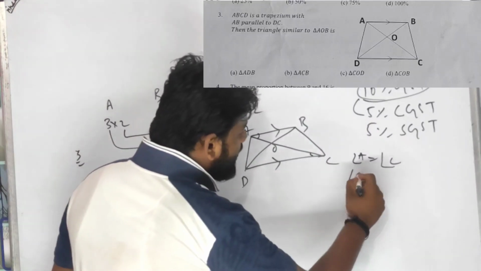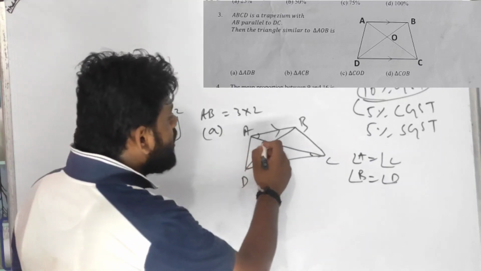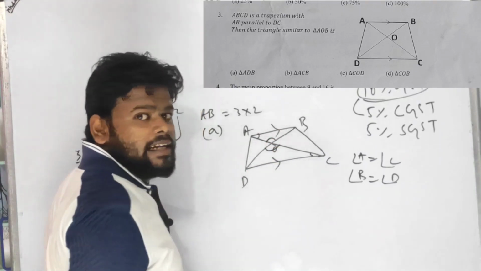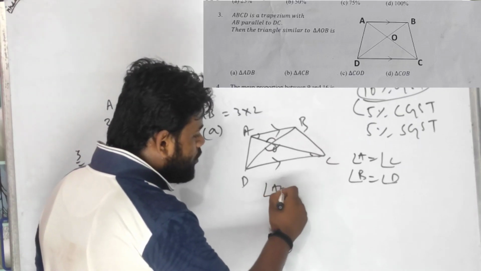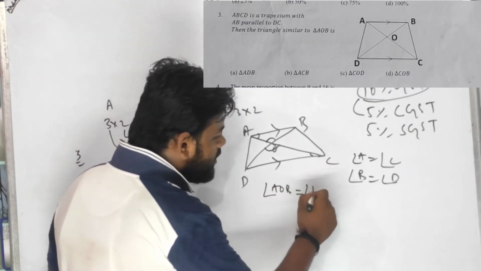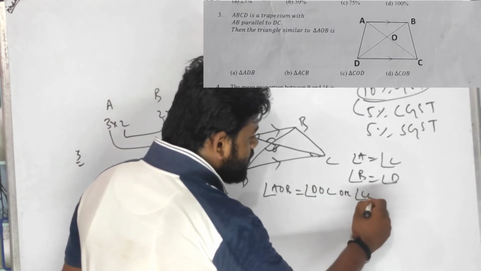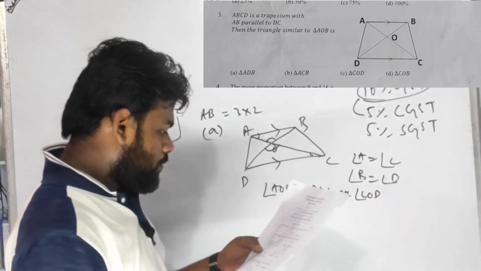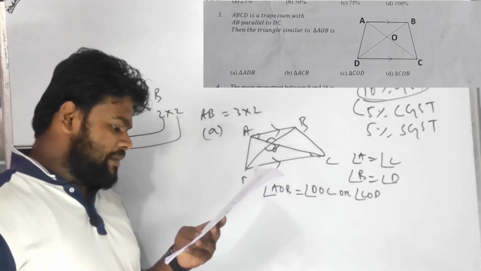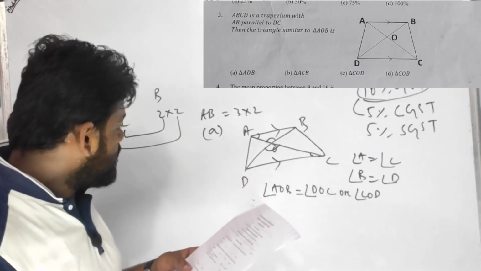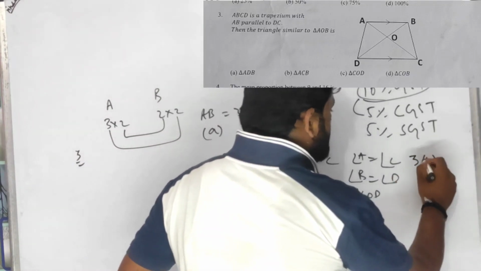Over here I can also say angle B equals angle D. So angle AOB equals angle DOC, or angle COD. Angle ADB will not be the option, angle SCB will not be the option, COD is given. That means number 3 option C is the answer.